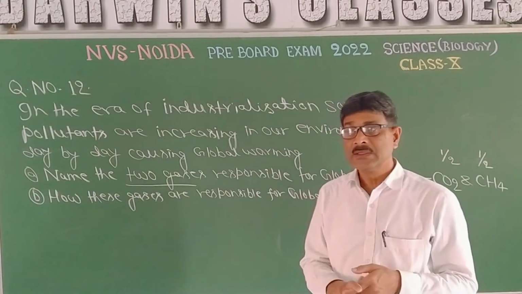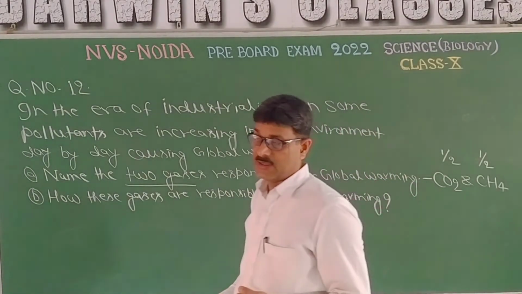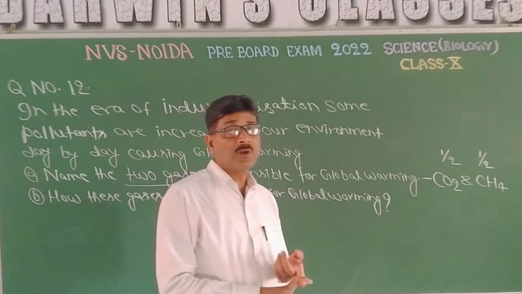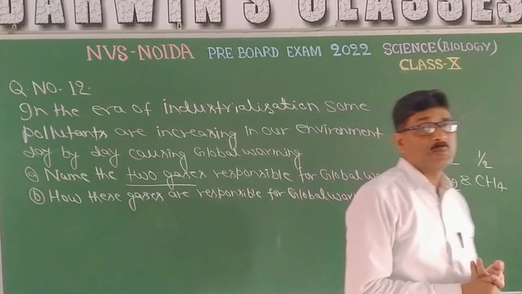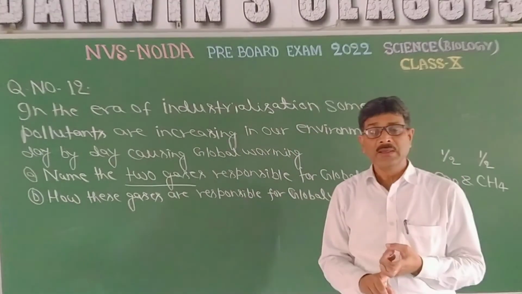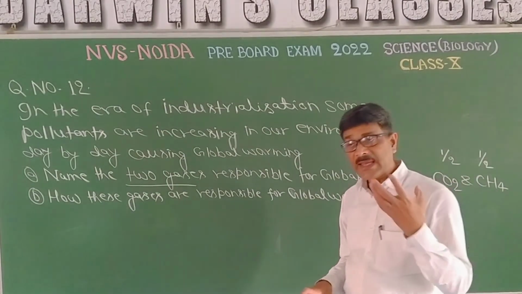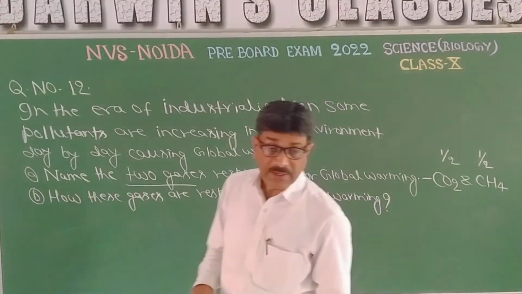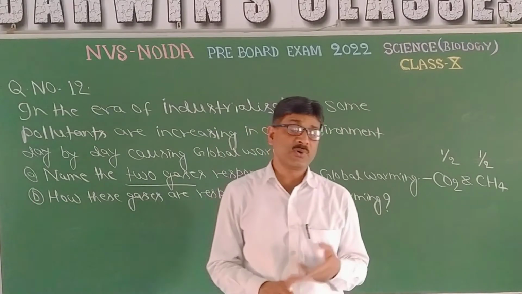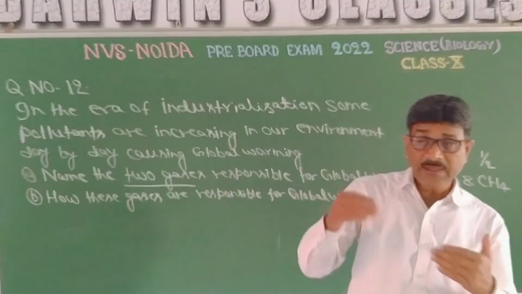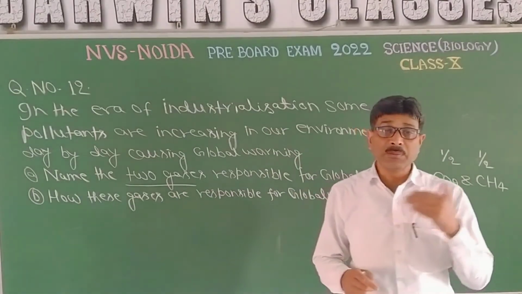Now what happens? The infrared rays radiated by the earth are not capable of penetrating the atmospheric air, and primarily it is carbon dioxide, methane, water vapor that traps the radiant infrared rays from the earth's surface, and that leads to the increasing temperature of our environment.